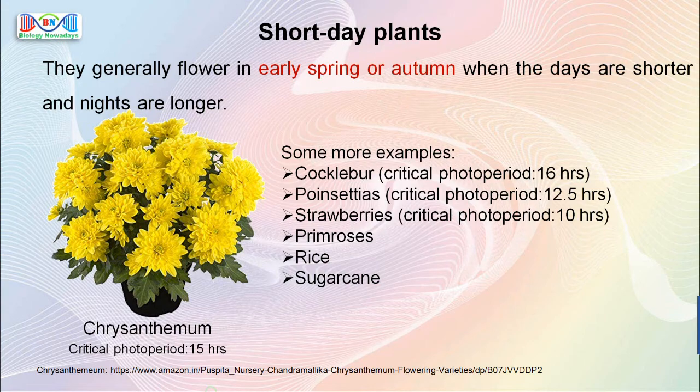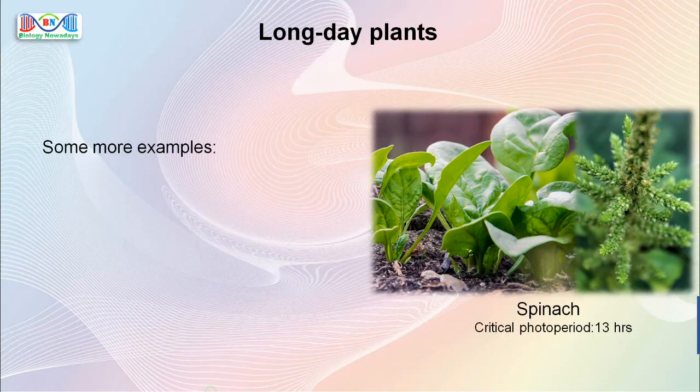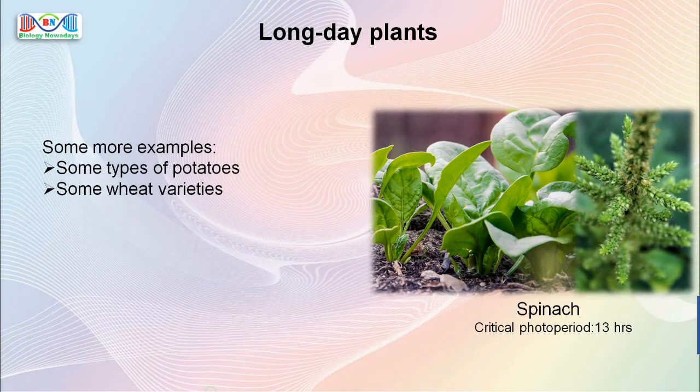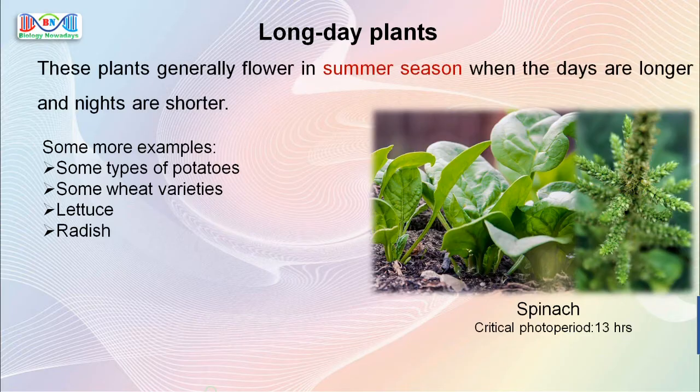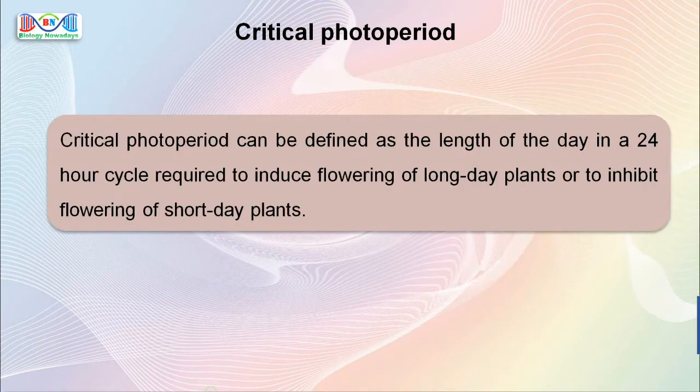Besides spinach, some more examples for long day plants are some types of potatoes, some wheat varieties, lettuce, radish, etc. These plants generally flower in summer season when the days are longer and nights are shorter. Now let's define critical photoperiod. It can be defined as the length of the day in a 24-hour cycle required to induce flowering of long day plants or to inhibit flowering of short day plants.